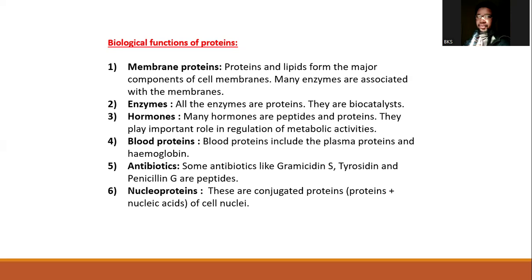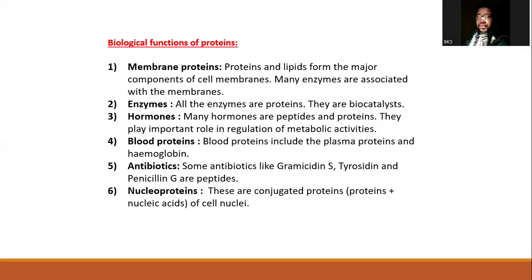Nuclear proteins are proteins that form a conjugate with nucleic acid. Most of these nuclear proteins exist in the nucleus, where some of them form part of the transcription factors, elements that can easily bind to DNA, while some have different functions.